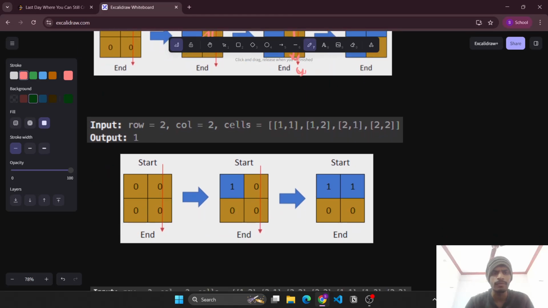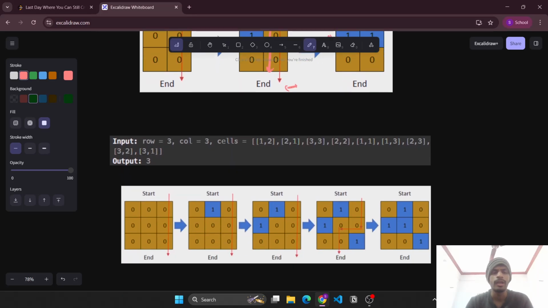Let's see another input. Again we are given a 2 cross 2 matrix, and all the cells are initially land. At first (1, 1) becomes water, so we can reach using this path. Then (1, 2) becomes water, so obviously we cannot start from the first row. The last day that we could reach the bottom row was 1, and 1 is the output here.